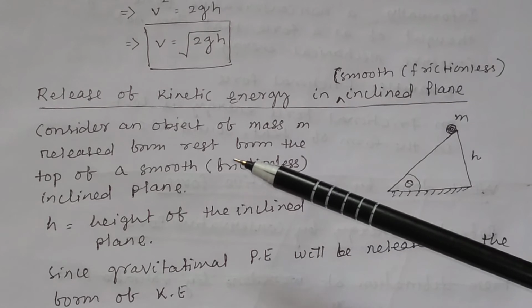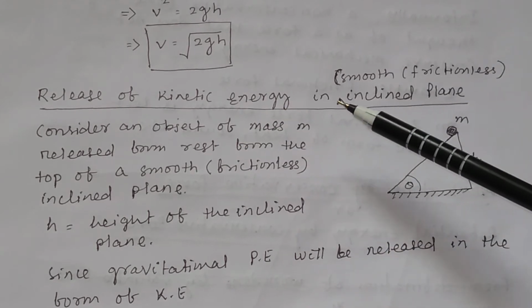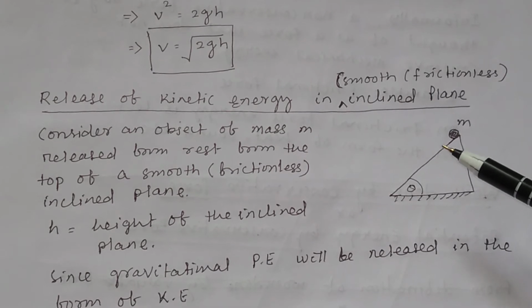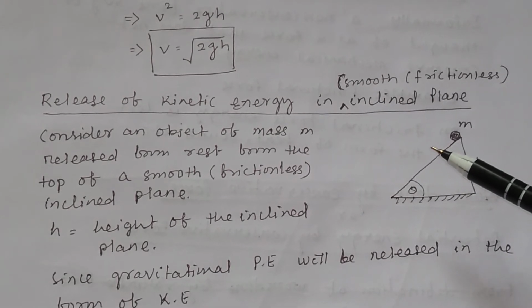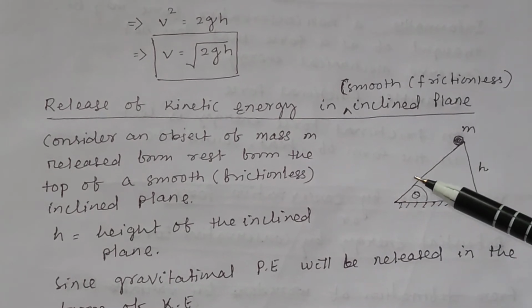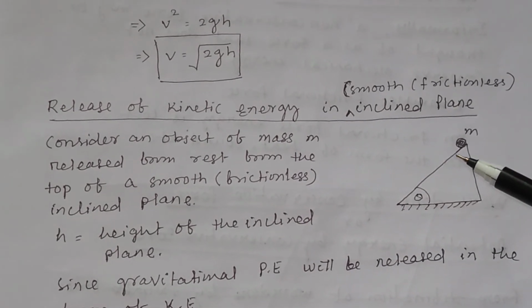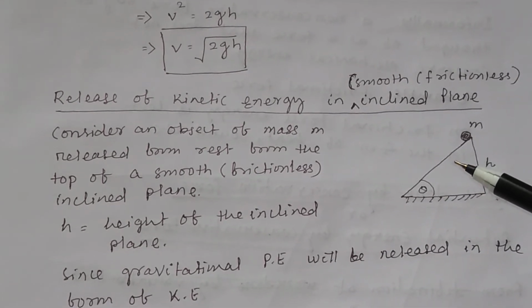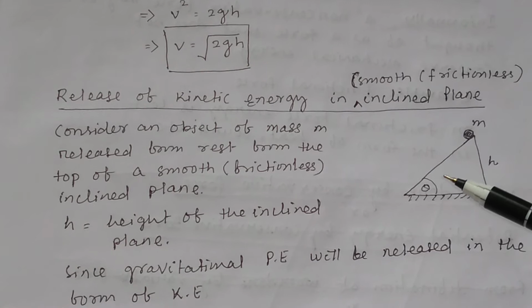Similarly, we can also calculate the release of kinetic energy when a ball is allowed to fall on a smooth or frictionless inclined plane, just like this. Consider an object of mass m released from rest from the top of a smooth or frictionless inclined plane.